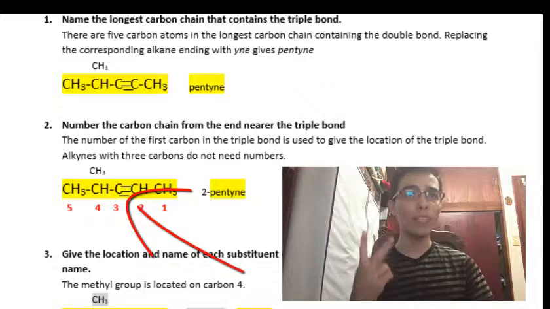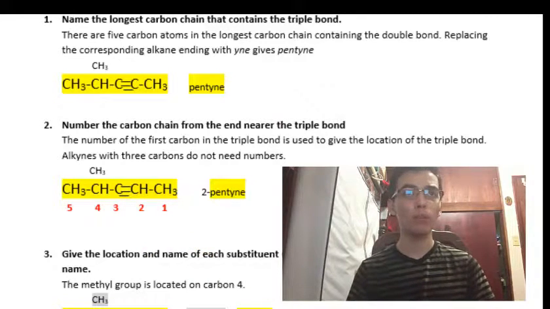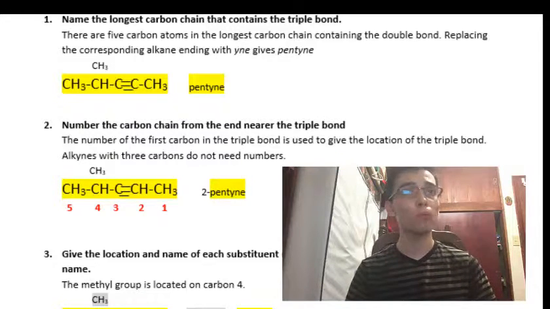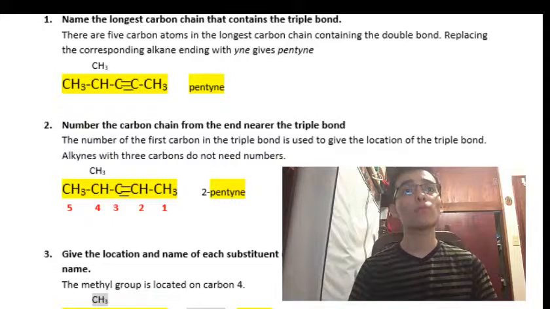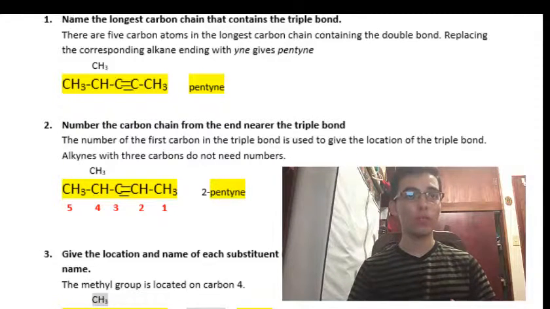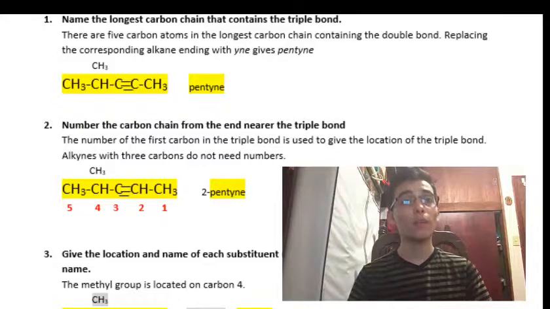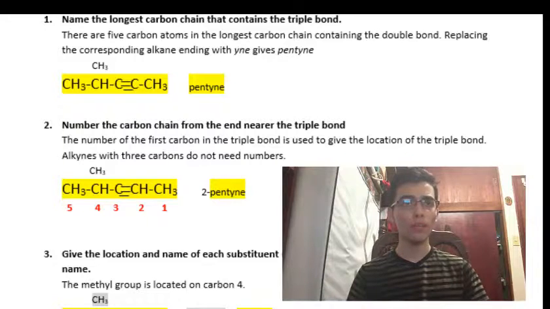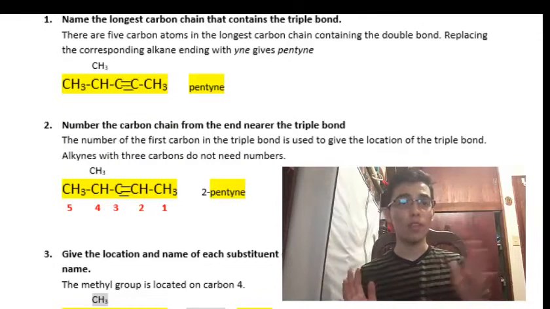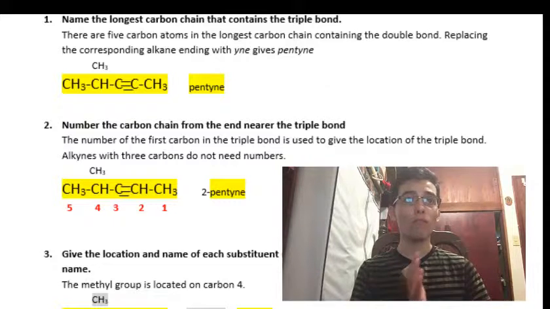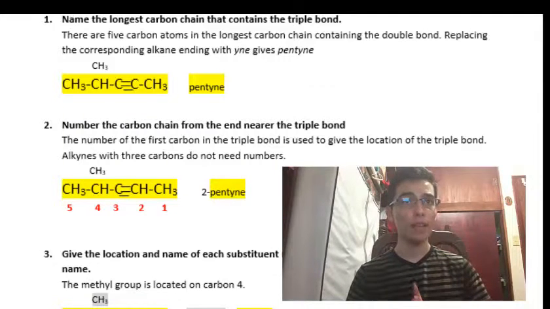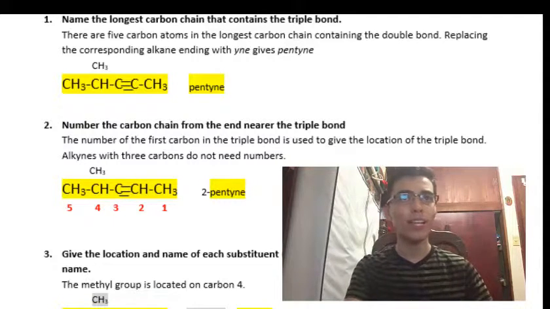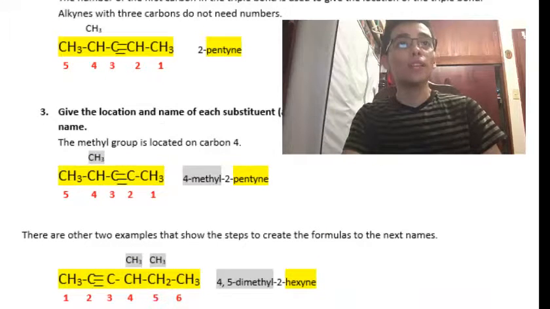The second step, number the carbon chain from the end nearest the triple bond. The number of the first carbon in the triple bond is used to give the location of the triple bond. Alkynes with 3 carbons do not need a number. So first of all, we need to number the chain from the end nearest the triple bond. So it will be from right to left. It will be 1, 2, 3, 4, and 5. So the name will be 2-pentyne.